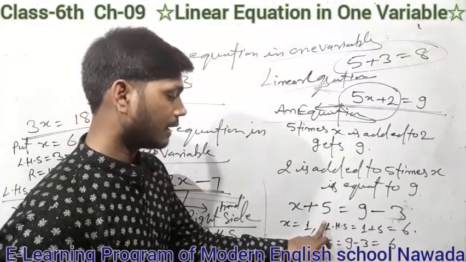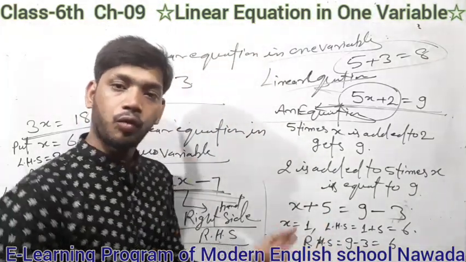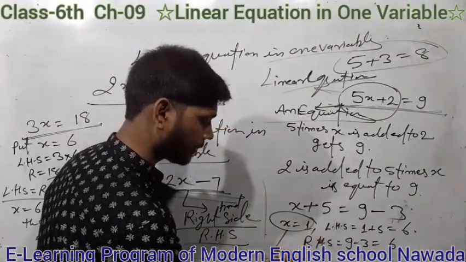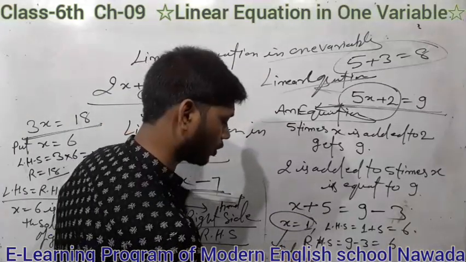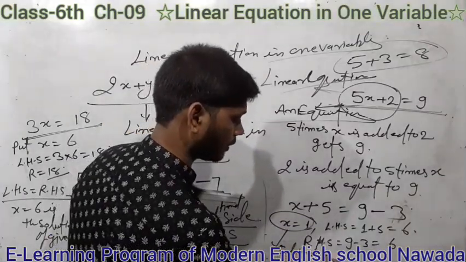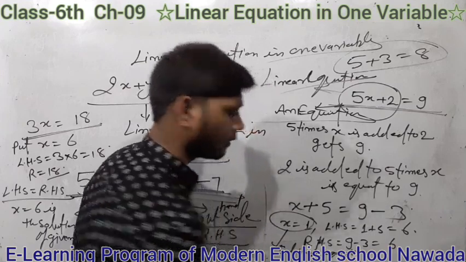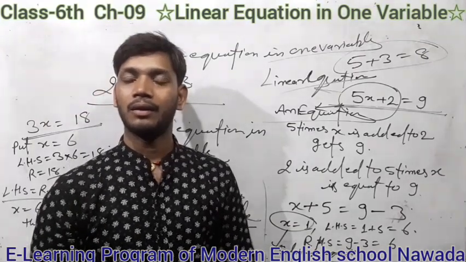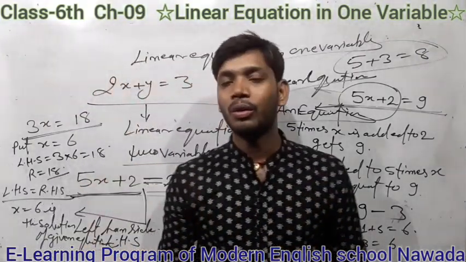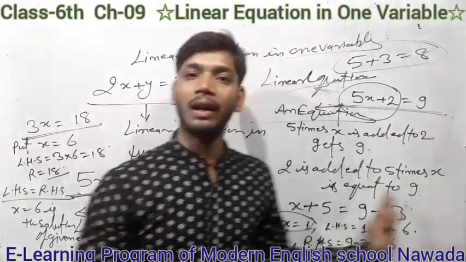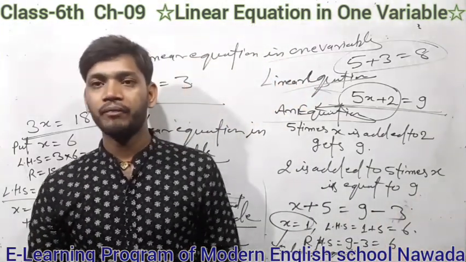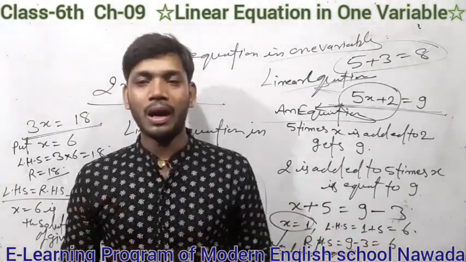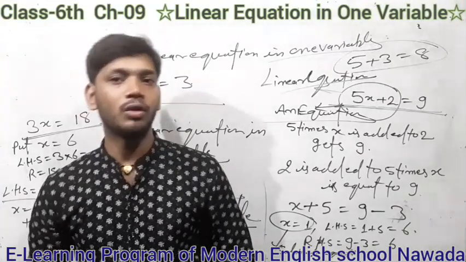Here observe LHS equals RHS. And for which value of the variable? That means the variable value is x equal to 1. That means x equal to 1 is the solution of the given equation. Here you can ask, how will you know to put x equal to 1 to get LHS equal to RHS? Then students, I know the method of solving the equation. Now after that I will discuss the solution of equations.